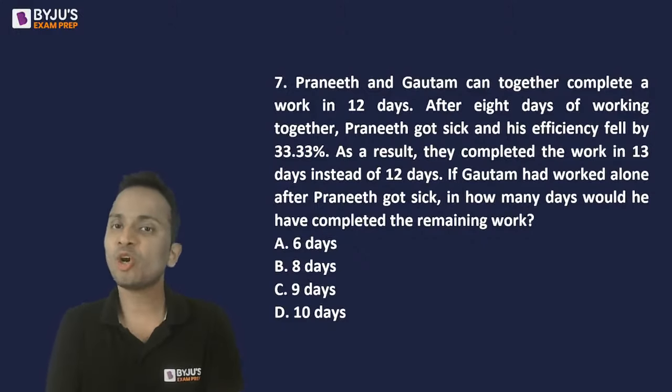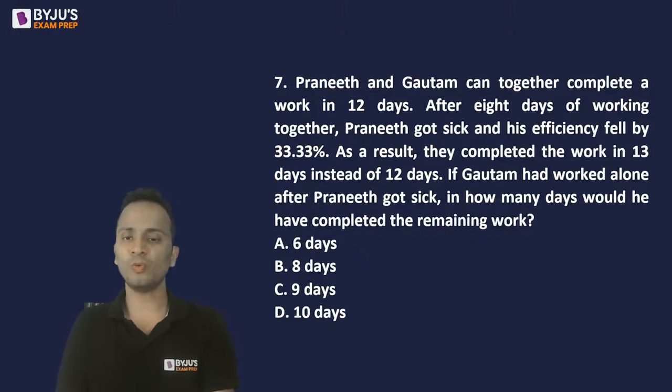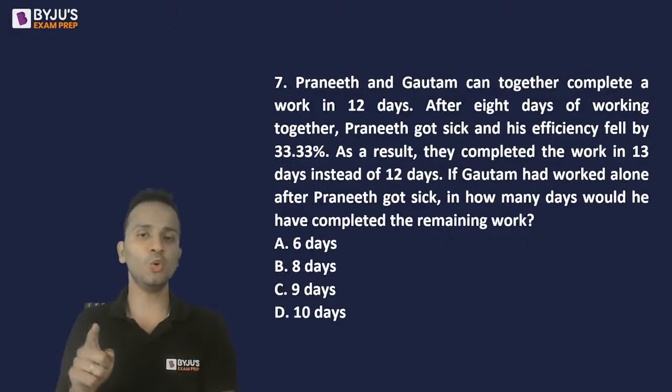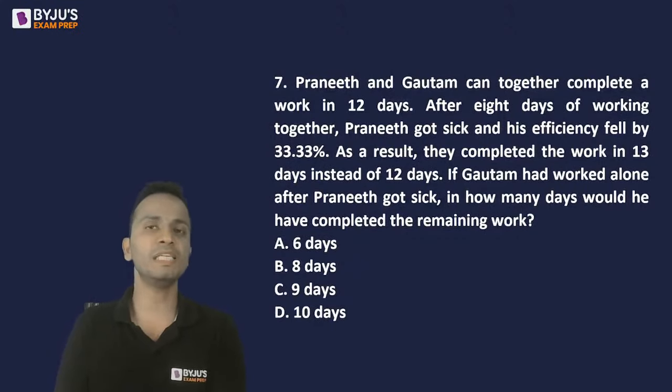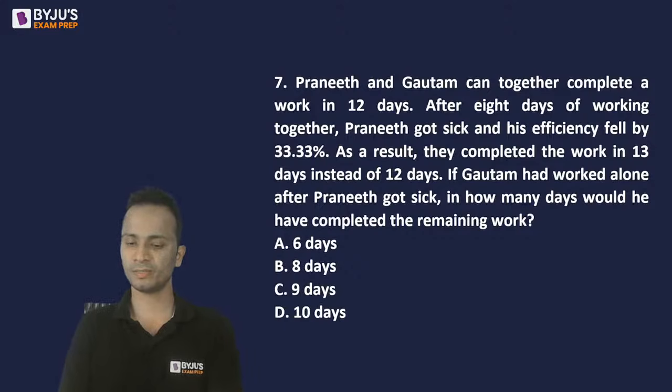Now, Praneeth and Gautam can together complete a work in 12 days. After 8 days of working together, Praneeth got sick and his efficiency fell by 33.33%. As a result, they completed the work in 13 days instead of 12. Now, if Gautam had worked alone after Praneeth got sick, in how many days would he have completed the remaining work?